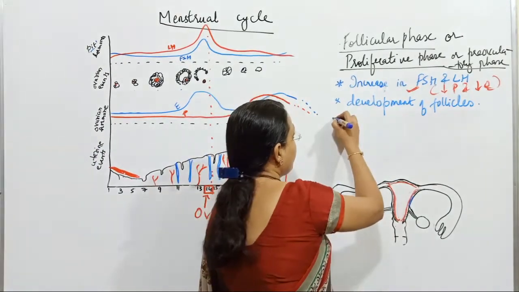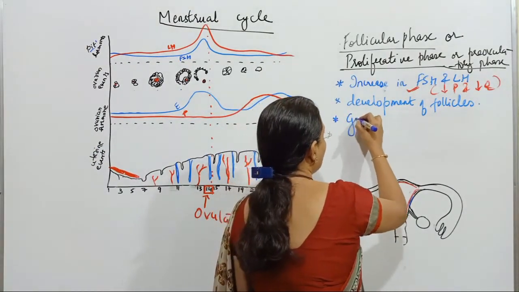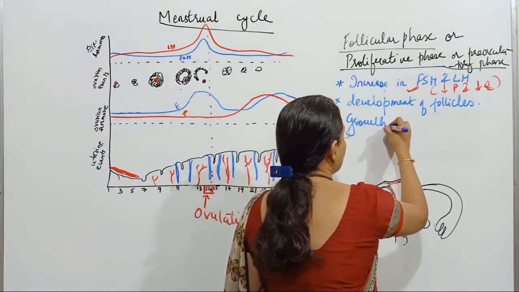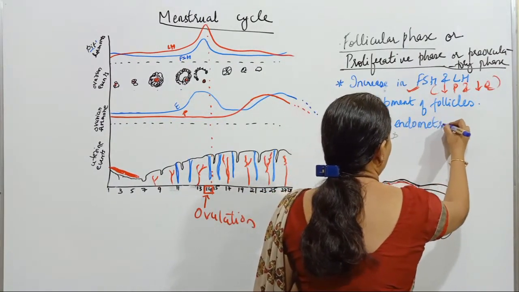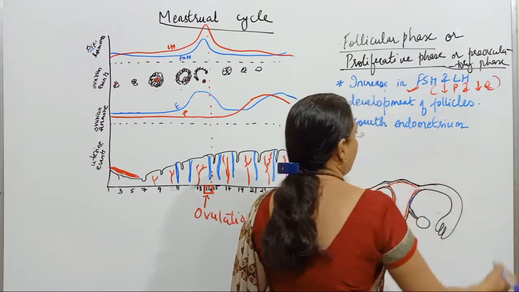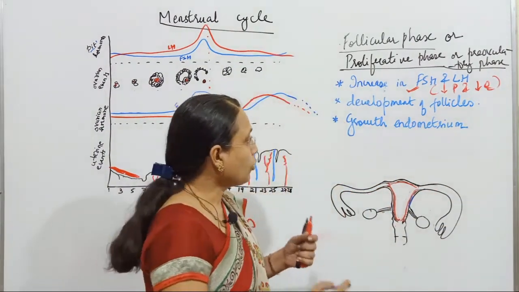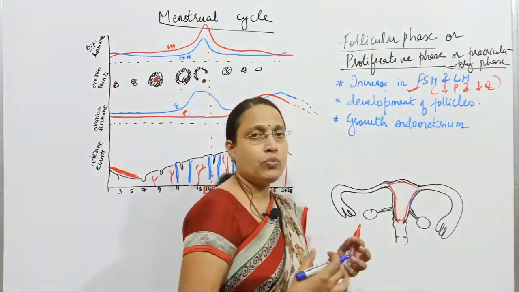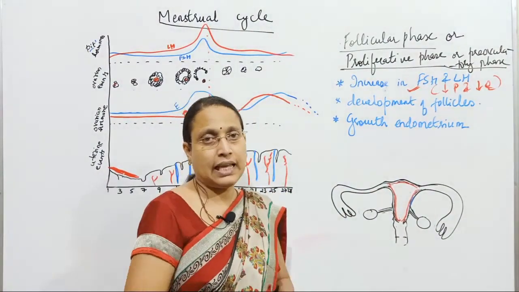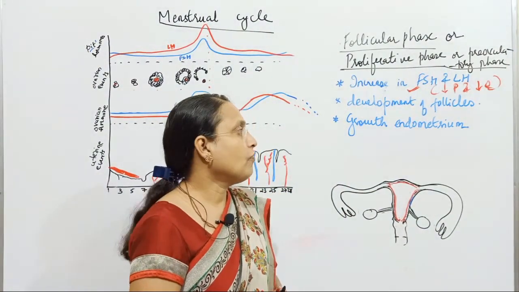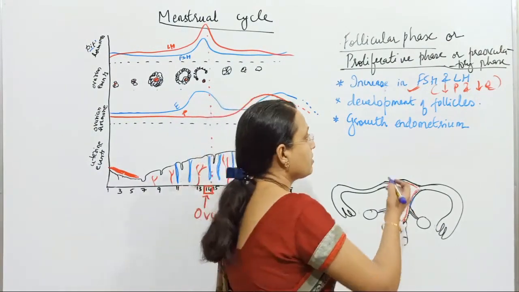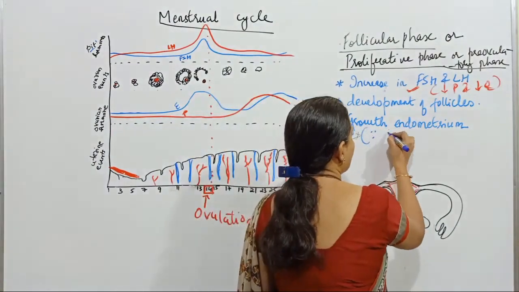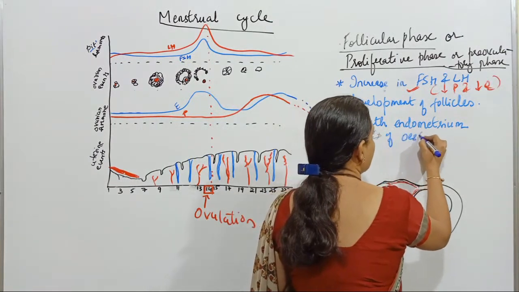So the third one is growth of endometrium. What do you mean by growth of endometrium? The endometrium becomes thicker and thicker because of the hormone called estrogen released by follicles.